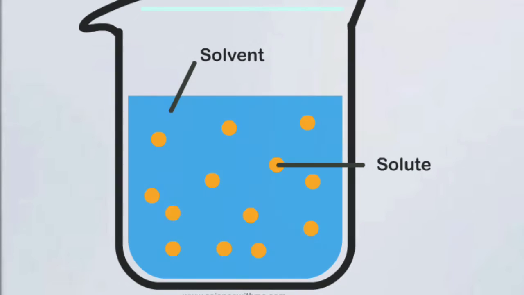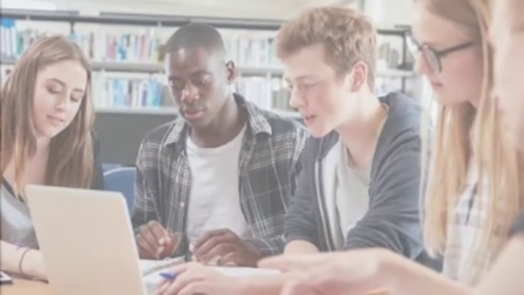So if we take an example of a salt and water solution, water is the solvent and salt is the solute, because the amount of salt in the solution is less than the amount of water. Got it? These are very simple things, and it's not only class 9 or 10 students who should know, but everyone of us should know, because these are the very basic things of science, and without the basic science there is no more science beyond.